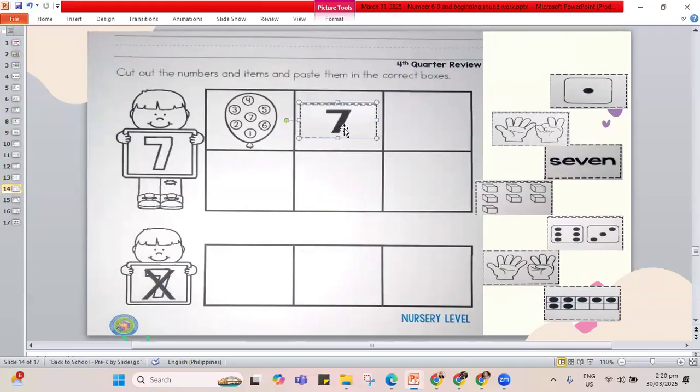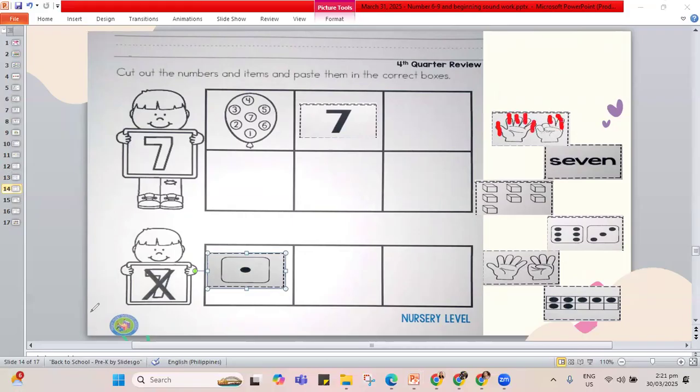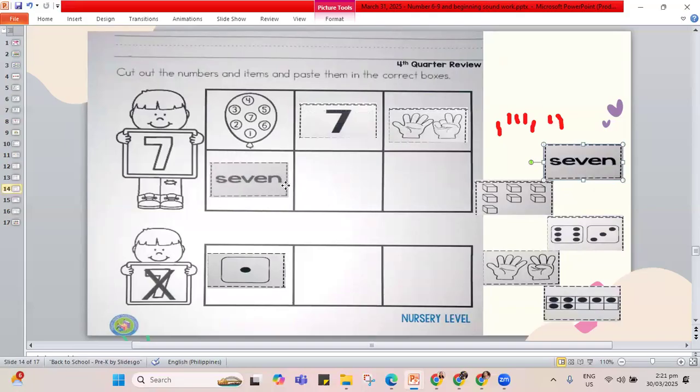Is this 7? Yes, it shows 7. How about this one? How many dots in the dice? Only one. It's a different number. How about for our fingers? Let's count. 1, 2, 3, 4, 5, 6, 7. This one shows 7. Let's paste it here. Is this the word 7? S-E-V-E-N. 7. Yes, let's paste it.